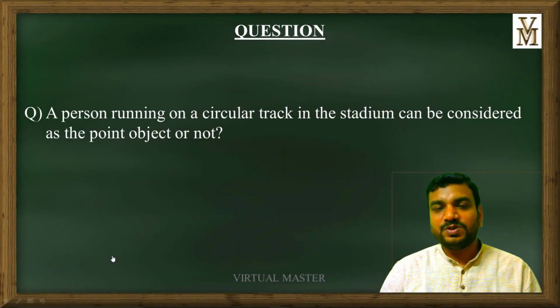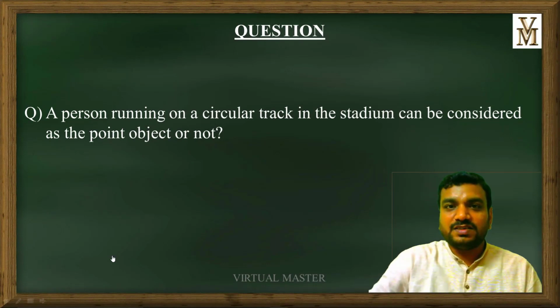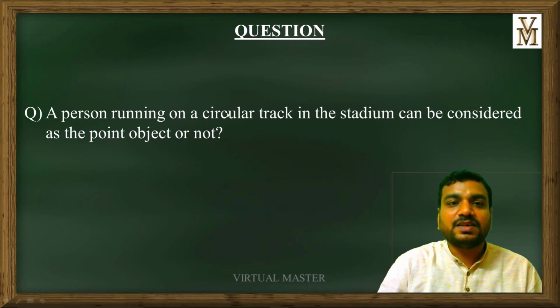As I told you, I will ask you a question at the end of this video. Today's question is: can a person running on a circular track in the stadium be considered a point object or not? I will repeat the question.